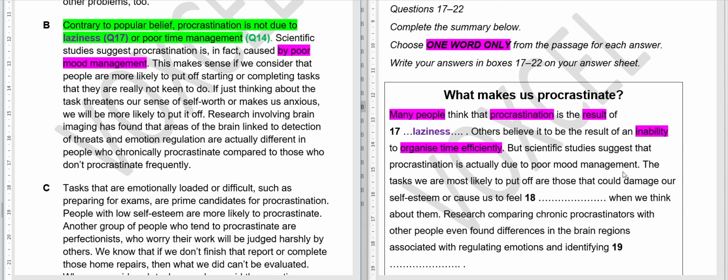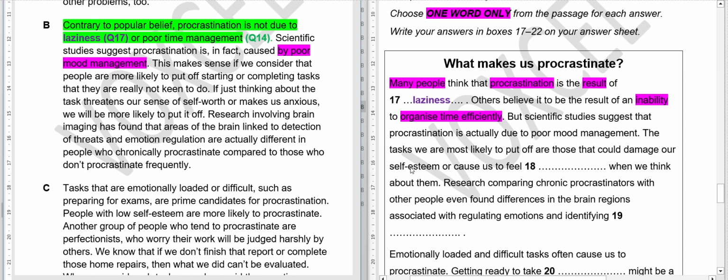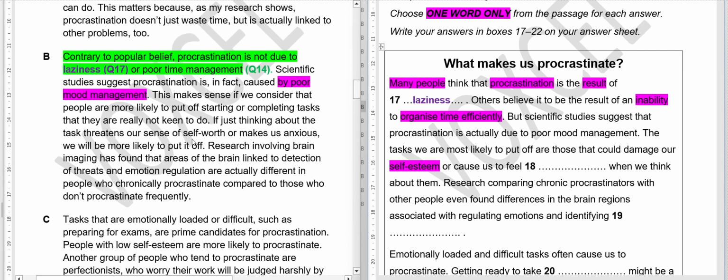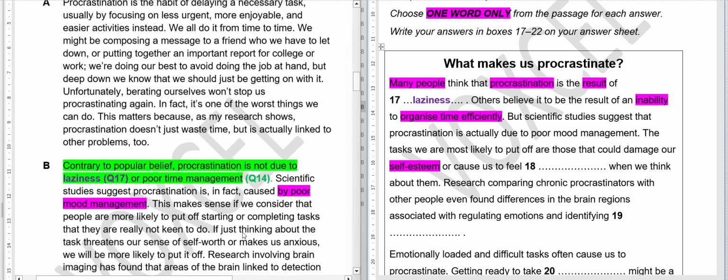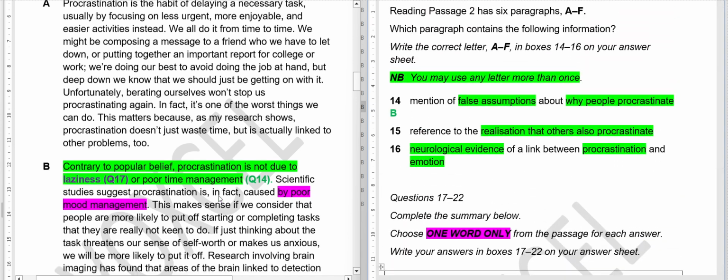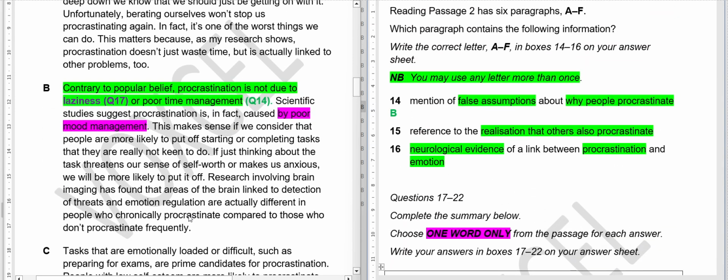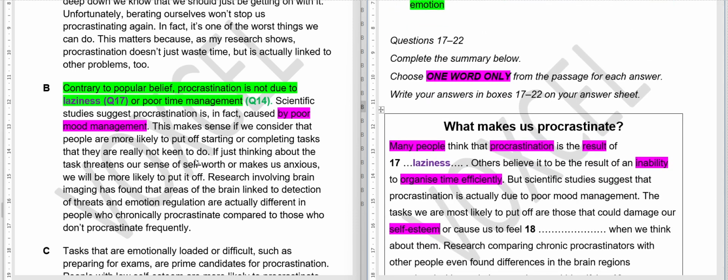Okay, so next question. The tasks we are most likely to put off are those that could damage our self-esteem. Again, this is our location, or cause us to feel dash when we think about them. So wherever self-esteem, confidence, something like that is written, we will see then. So we'll move forward. One more thing: after marking the B option here, do not just skip the paragraph entirely. The reason is that you may use any letter more than once, so there may be one more answer or another blank in this paragraph, so we will continue reading.